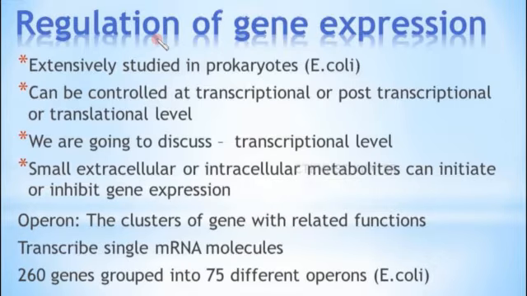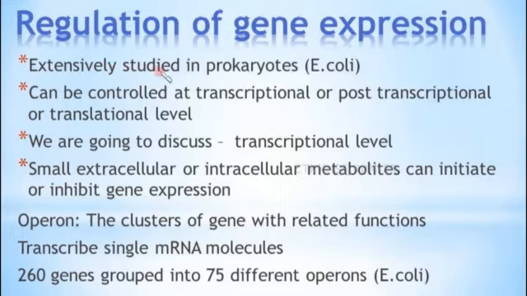Why it has to be regulated is there are 20 different amino acids which constitute different proteins. Synthesis of all amino acids requires energy, but all the amino acids which constitute proteins are not needed at the same time. There is need to control the synthesis of those amino acids which are not required. Therefore, a control system is operative, which is known as gene regulation. So, whichever amino acids are not required has to be controlled. For that, the gene has to be regulated. So, that is why we have regulation of gene expression.